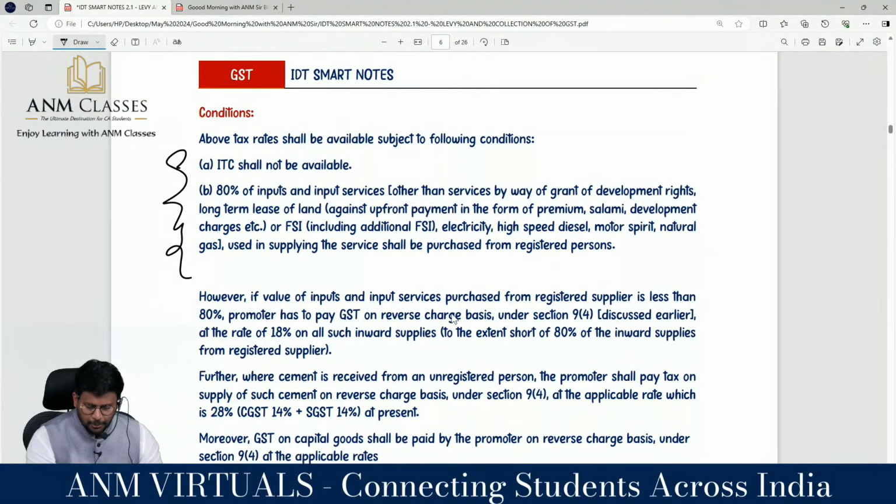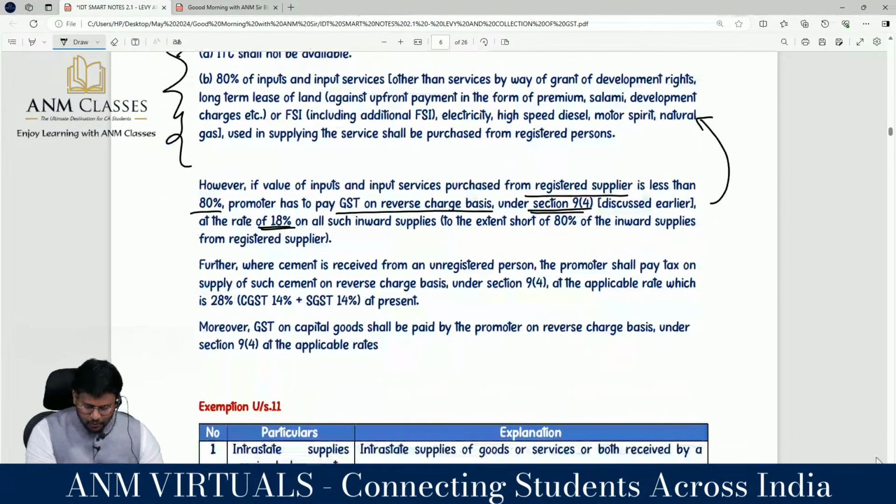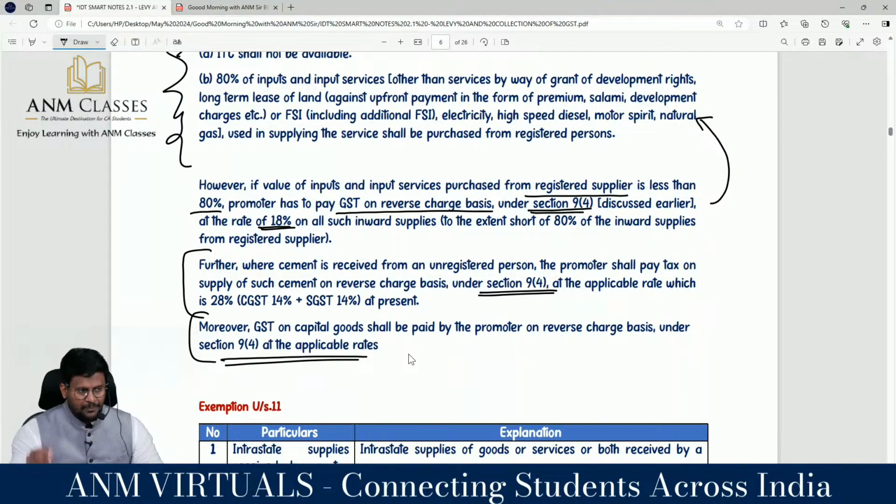However, if the value of input and input service purchased from a registered supplier is less than eighty percent, promoter has to pay GST on reverse charge basis under section 9 subsection 4, which we have discussed here. They are saying at the rate of 18% on all such supply. Further, where cement is received from an unregistered person, the promoter shall pay tax on supply of such cement on reverse charge basis under section 9.4. Moreover, GST on capital goods shall be paid by the promoter on reverse charge basis under 9.4 at the applicable rate. That means there is a connection.